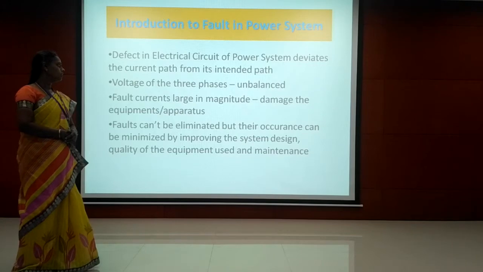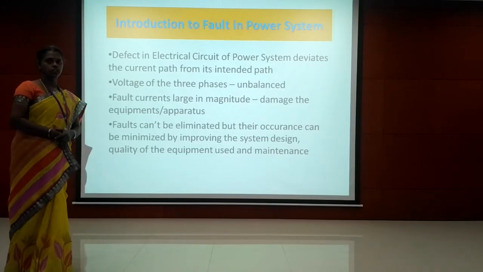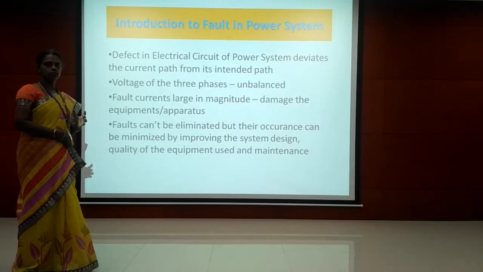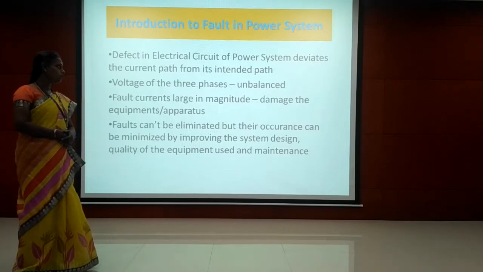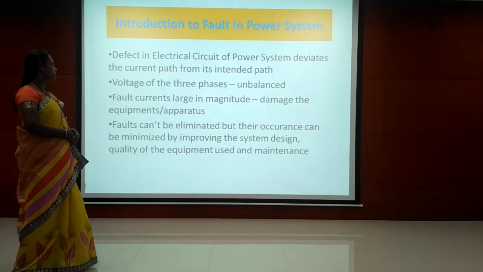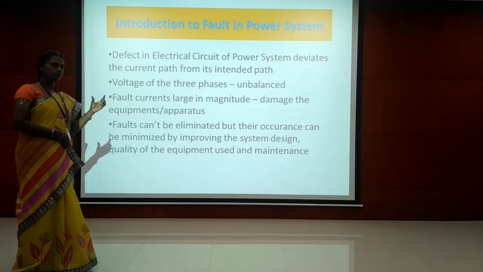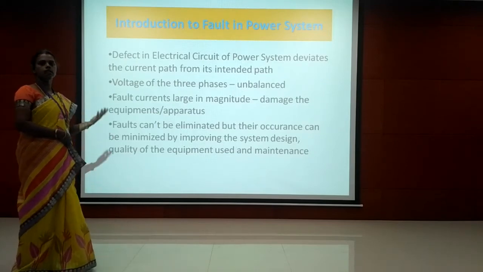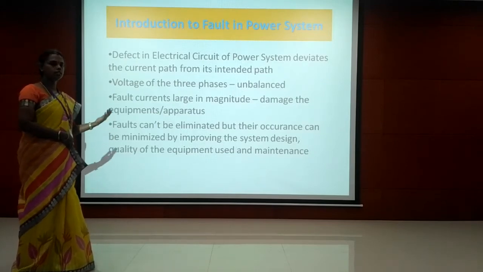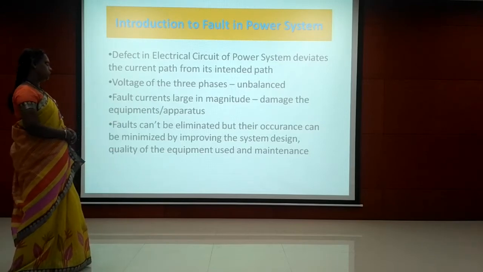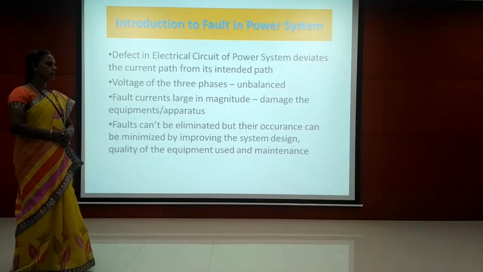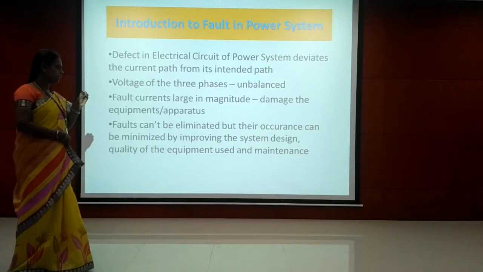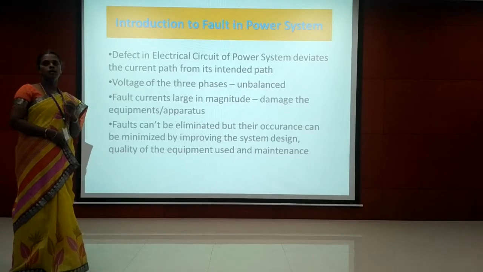In normal condition, in all the three phases we achieve balanced operation, and during the abnormal condition, that is in case of any fault, the voltage of all the three phases may get unbalanced. Unbalanced in the sense there may be changes in the magnitude of voltage and also the phase angle of the voltage. The fault currents are larger in magnitude, which is going to damage the various apparatus or equipments in the power system.